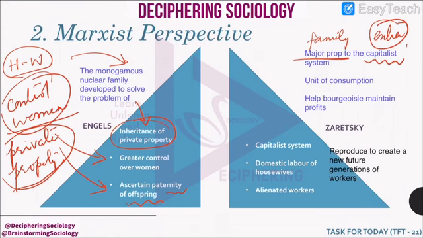How? Because now a family is consuming whatever goods are being produced in a capitalist society, and thus it is helping the bourgeoisie to earn profits. So it is helping the capitalist system in its expansion.